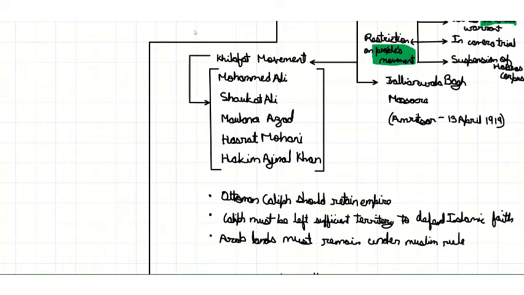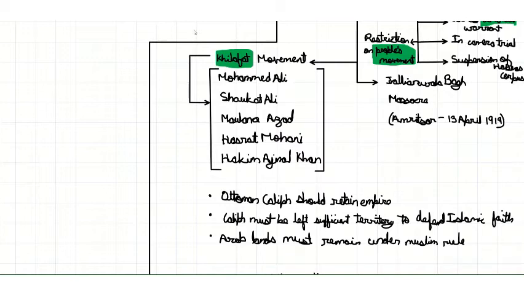The third cause for this movement was the Khilafat movement. The Khilafat movement was started by Muslims because the Britishers had opposed Turkey in wars, which was not helpful for the Muslims. The movement was led by five main people: Muhammad Ali, Shaukat Ali, who are brothers, Maulana Azad, Hasrat Mohani, and Hakim Ajmal Khan.